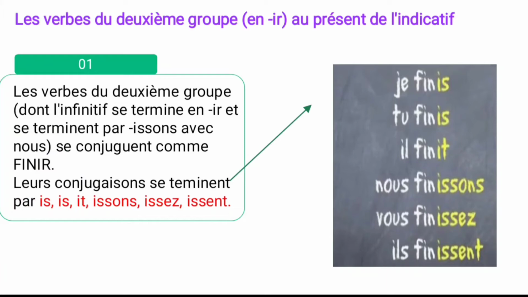So it means the second group verbs always end with what? IR. And what are the endings for the second group? IS, IS, IT, ISSONS, ISSEZ, ISSENT. These are the endings for the second group. And see the conjugation; we will take one verb, finir. What is the meaning of finir? Finish. So this is the conjugation for finir. Je finis, tu finis, il finit, elle finit, nous finissons, vous finissez, ils finissent, elles finissent.